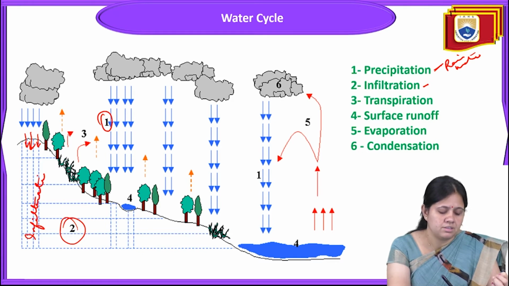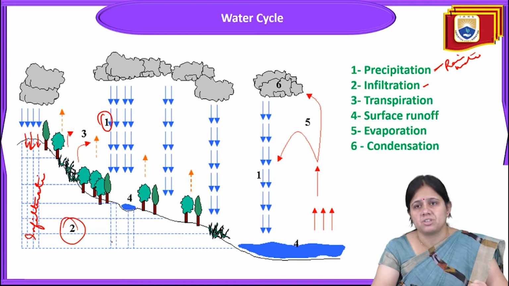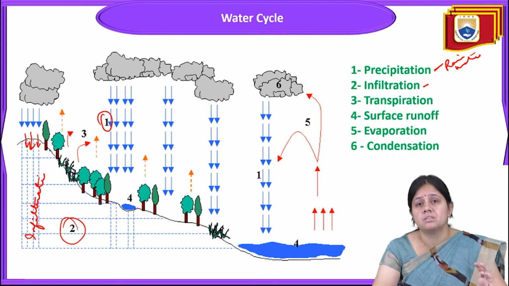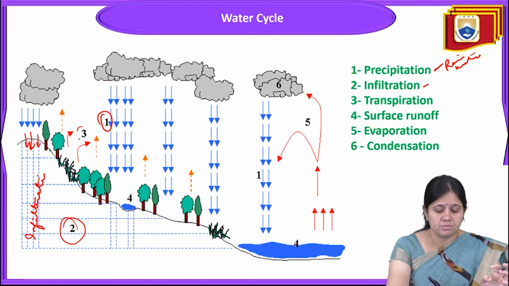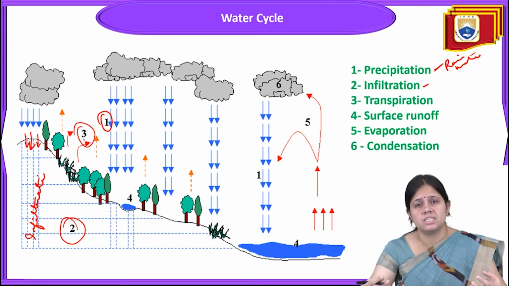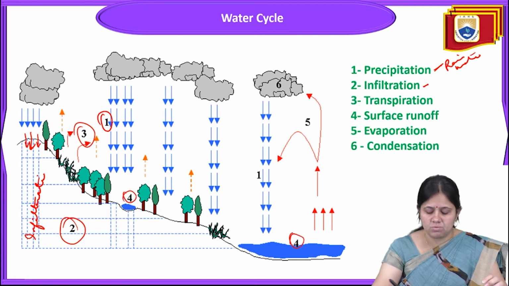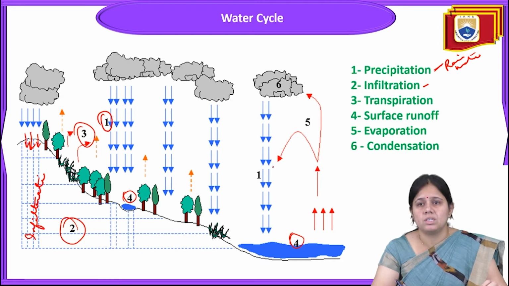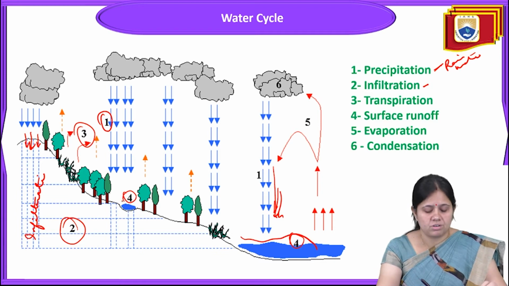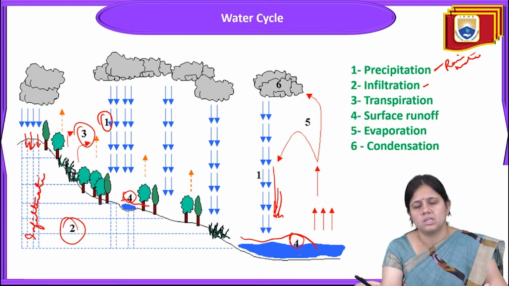Next point is transpiration. The water that is formed in the form of vapors mixes again with the atmosphere. This is the process of transpiration, where trees and plants release water. Next is the surface runoff, number four. After coming from rain, water is collected here, and this is called surface runoff. It goes and enters into fresh water bodies.